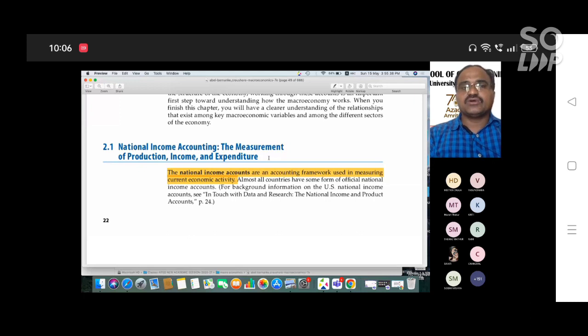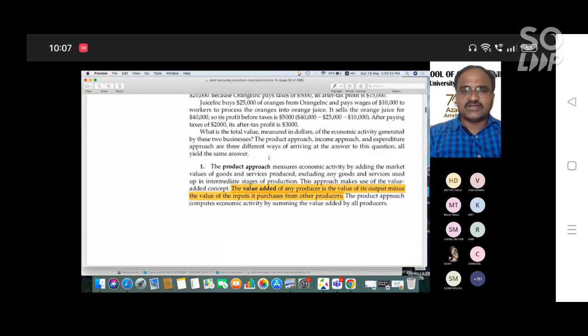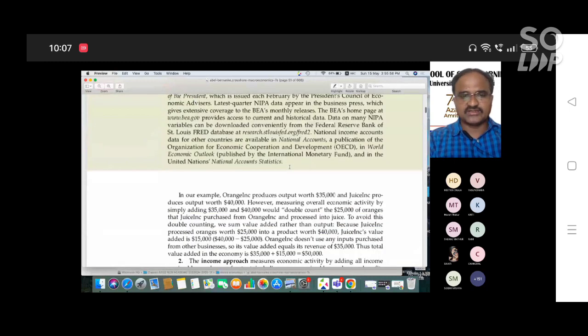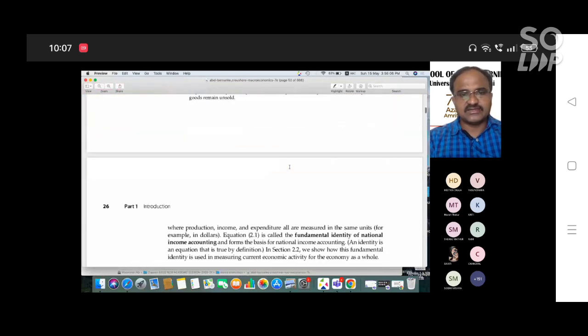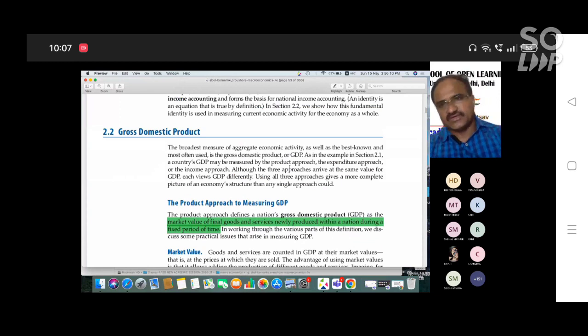In national income accounting, there are three methods to measure national income: the product method, income method, and expenditure method. Now we are going to discuss the product approach. This is the first one which we are discussing, related to gross domestic product, which we already discussed.